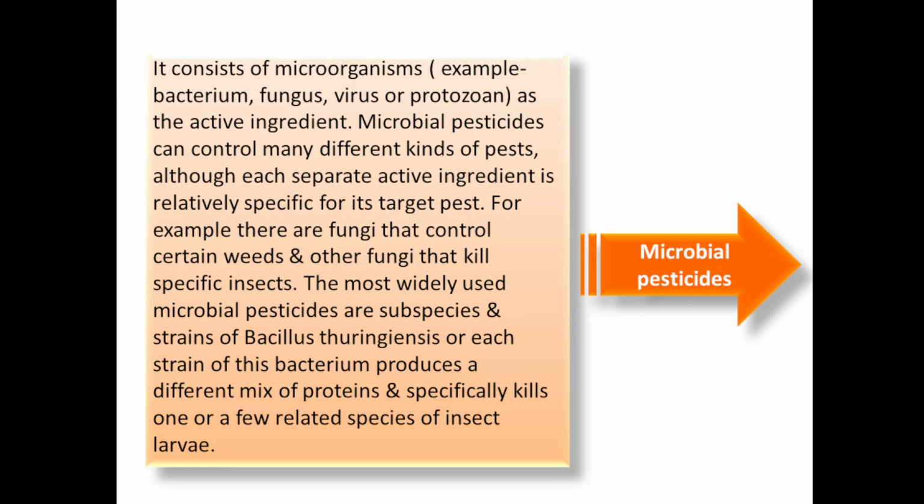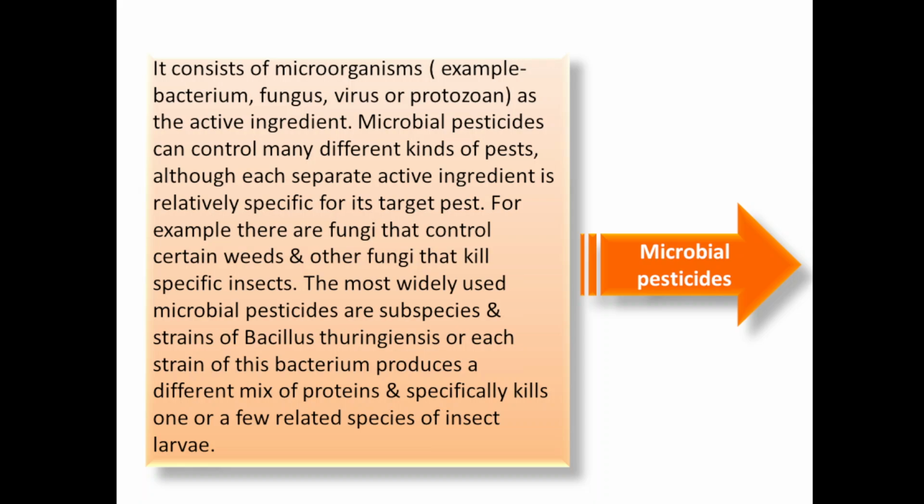Microbial pesticides can control many different kinds of pests, although each separate active ingredient is relatively specific for its target pest. For example, there are fungi that control certain weeds. If these fungi grow on the weeds, then the weed will get destroyed, and in this way the main plant or cultivated plant or medicinal herbal plant is protected from the weed. There are other fungi that kill specific insects.